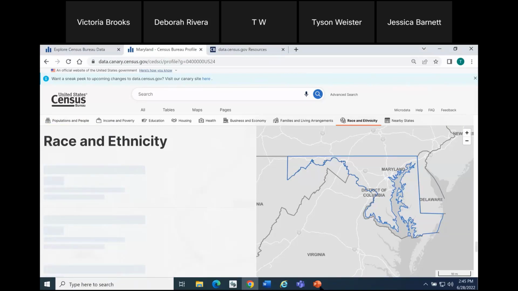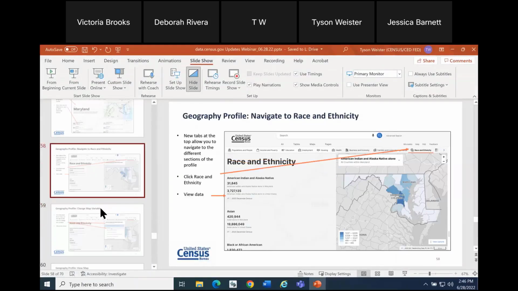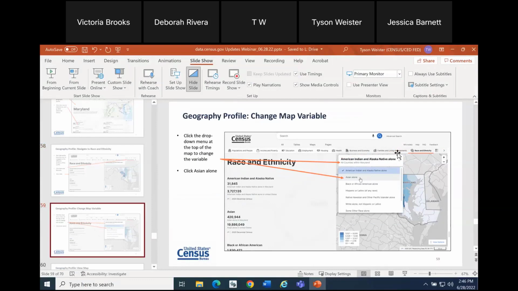And because it's taking a moment to load here on this development site, I am just going to go ahead and show you here in slide deck format, just so that we can get to your questions and feedback as well. What you can see here, and they're hidden slides, so I'm going to leave them in this view, but you should be able to see once you click to the section, it takes you and provides the data. And what I wanted to point out is on the right-hand side of the screen, you're always going to see a map, and it depends on what section you're clicked into how you can interact with the map. So in the race and ethnicity section, we've programmed data for this section of the profile, and you can change the variable that's been mapped.